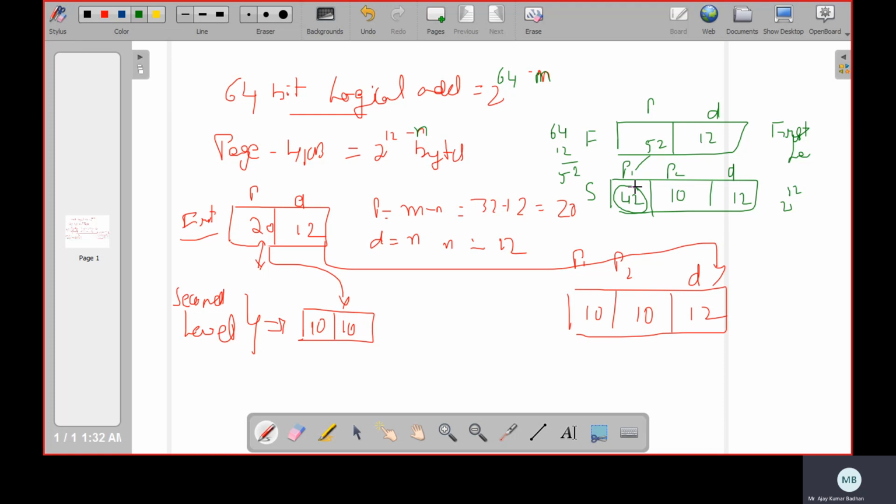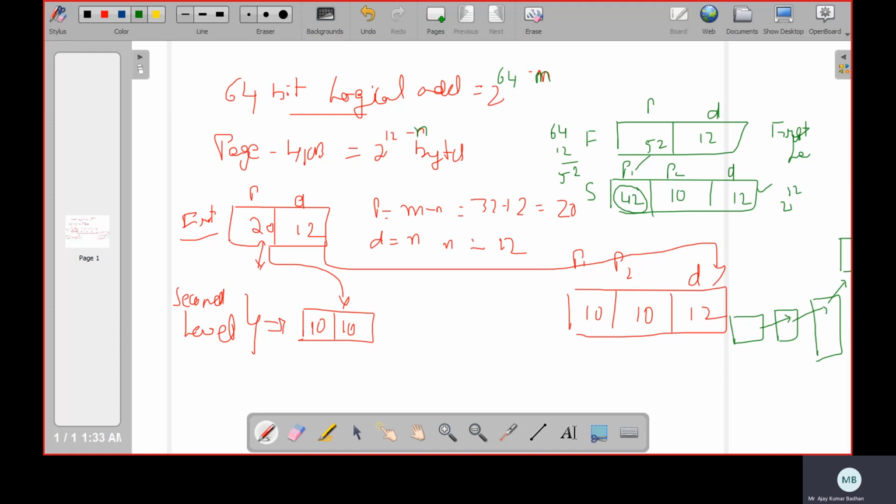So what happens here is, in this case, we will again split this into another level. Means first level, second level, one more level we are going to add. So we'll add the second outer table. Already in this particular level, we have the outer page table and inner page table. Now we will have a second outer page table. This will map to this, and this will map to your physical address, whatever we are having.